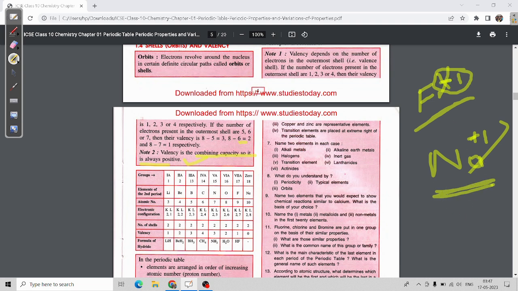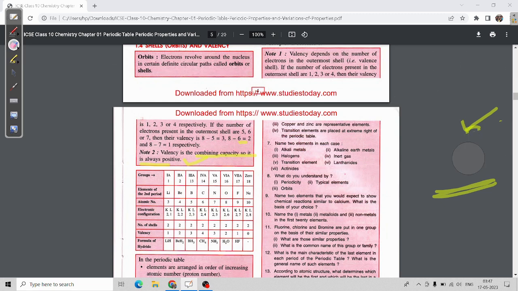And if one electron is donated, the protons are more, so the positive charge increases. For valency, we have to see this 1, not the +1. Are you getting my point?